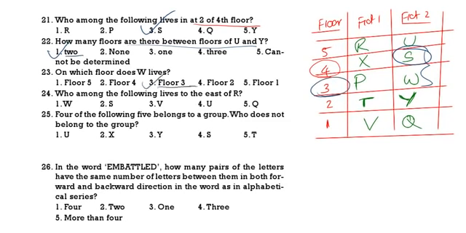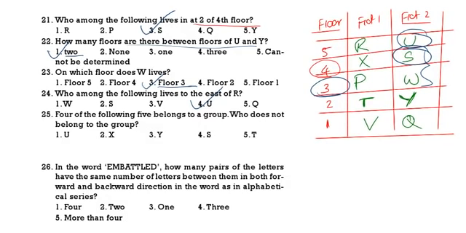Who among the following lives to the east of R? That is U. 4 of the following 5 are alike in a certain way and hence form a group. Which is the one that does not belong to the group? See here carefully. Out of 5, 4 belong to one group.